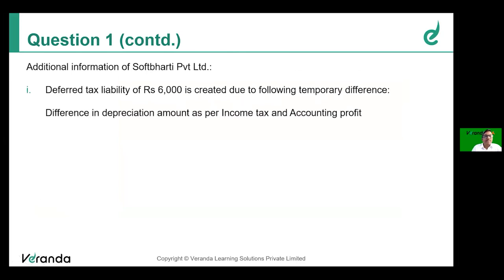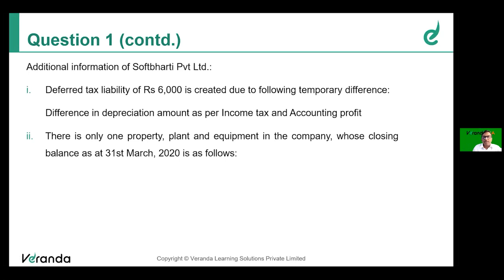The reason is difference in depreciation amount as per income tax and accounting profit. So the difference could be 20,000 rupees because the tax rate is normally 30%. So the deferred tax liability 6,000 is on account of the different amounts of depreciation as per income tax and the accounting profit. So keep this in mind, friends.